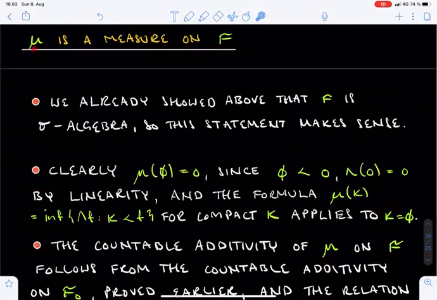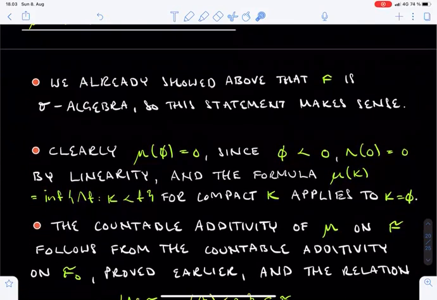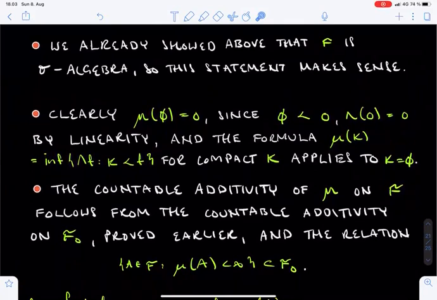To verify the fact that mu is a measure on F, first note that F was already shown to be a sigma algebra, so the claim makes sense. We have also noted earlier that mu assigns the value 0 to the empty set. This can be seen in several ways. For example, the 0 function dominates the compact empty set, and lambda of 0 is 0 by linearity.